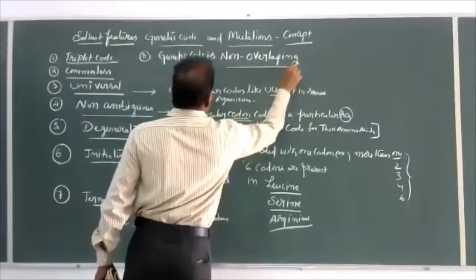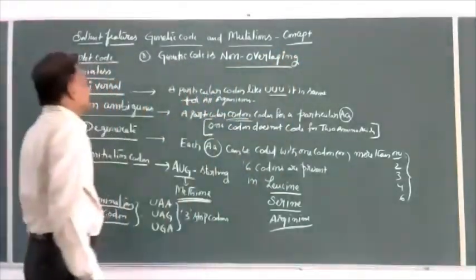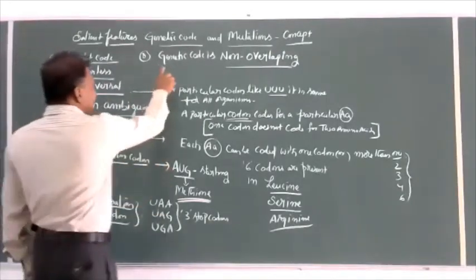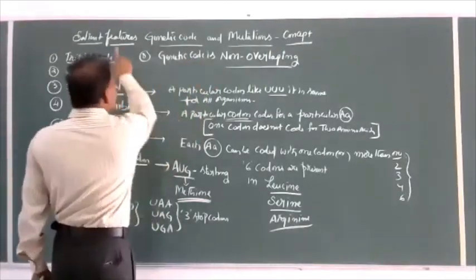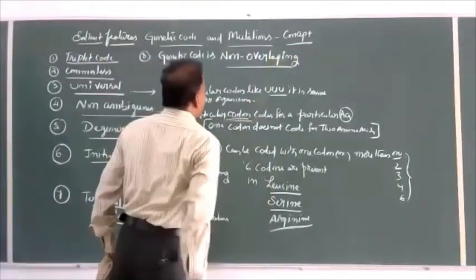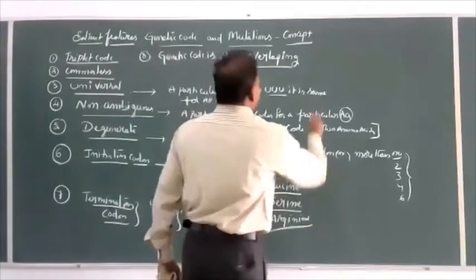We have to incorporate it in the NCERT book. It is a salient feature of the genetic code: the genetic code is non-overlapping. What is meant by non-overlapping?